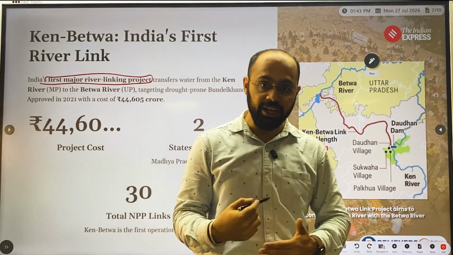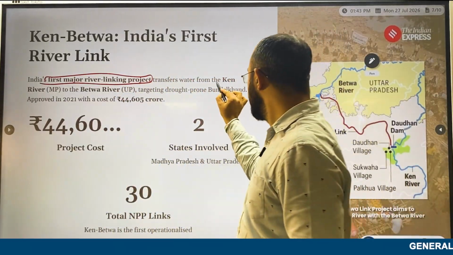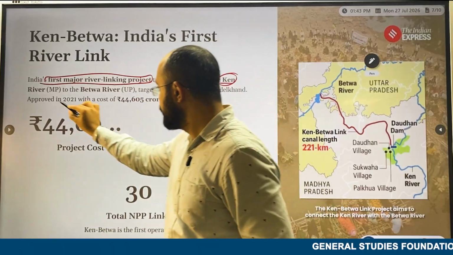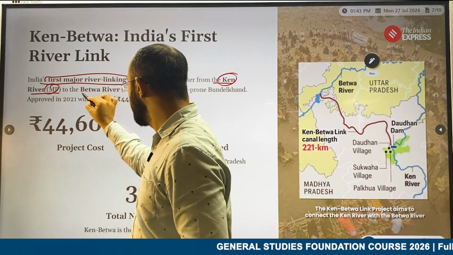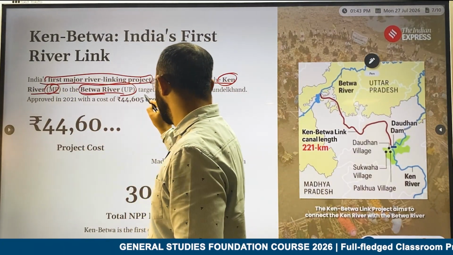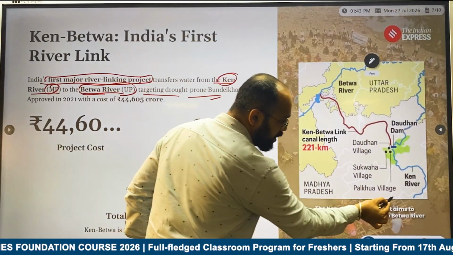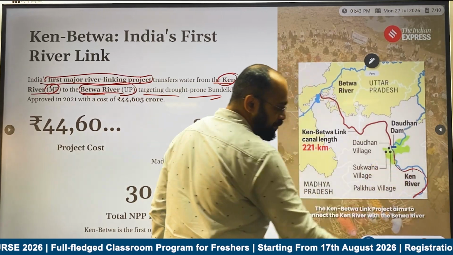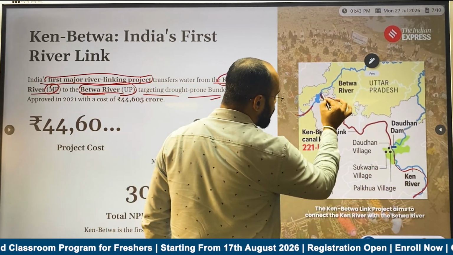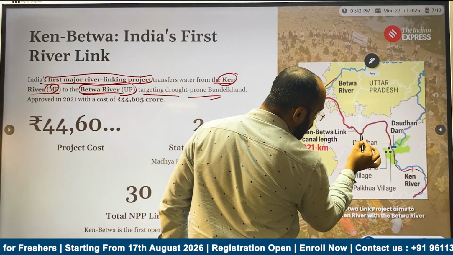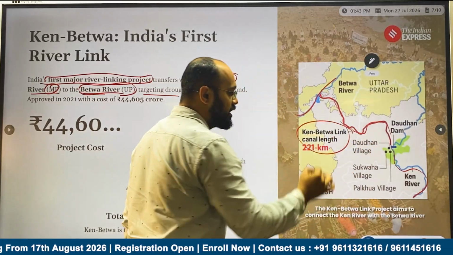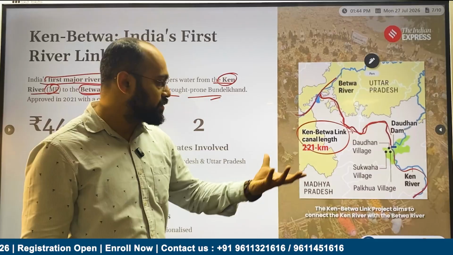In Ken-Betwa, as I told you, this is the first major river linking project taken up by the government. Here we are taking water from Ken, from MP, and linking it to the Betwa river in UP, targeting the drought-prone area of the Bundelkhand region. If you see this area, this is the Ken river and this is the Betwa river. This red line is what we call the Ken-Betwa interlinking canal.